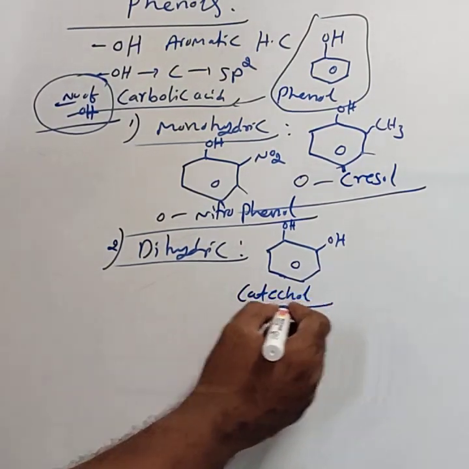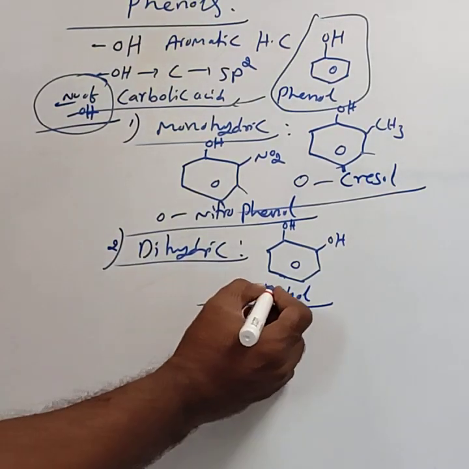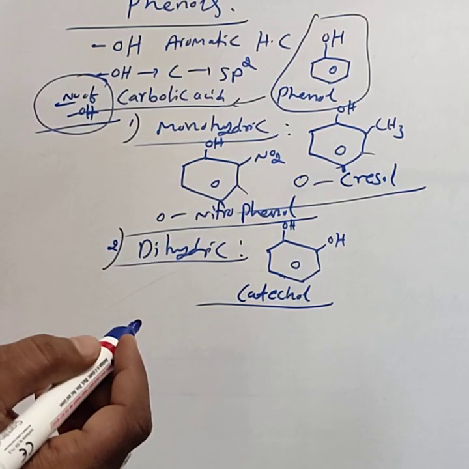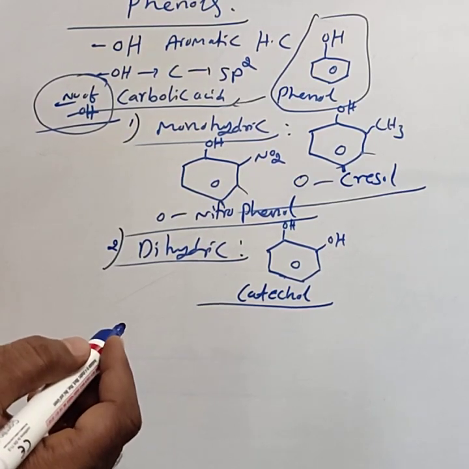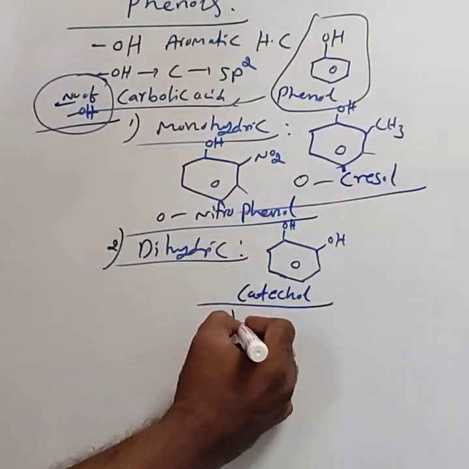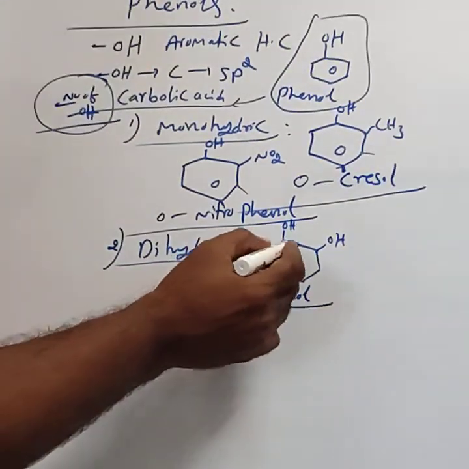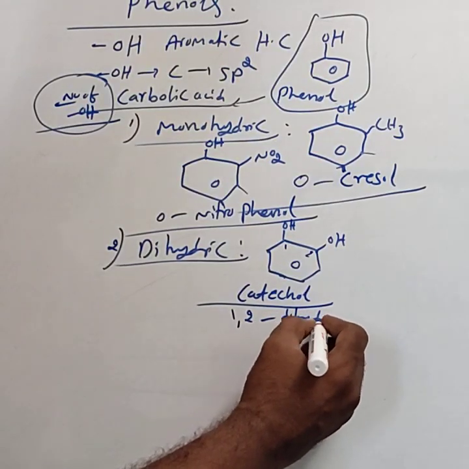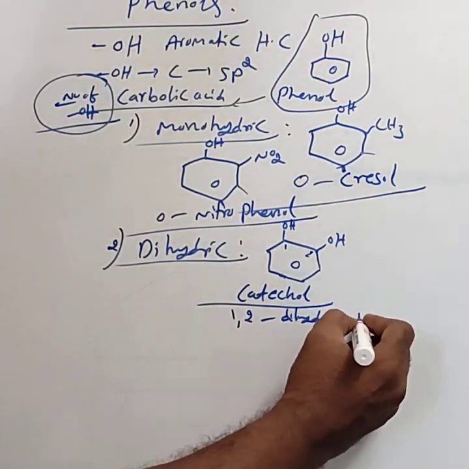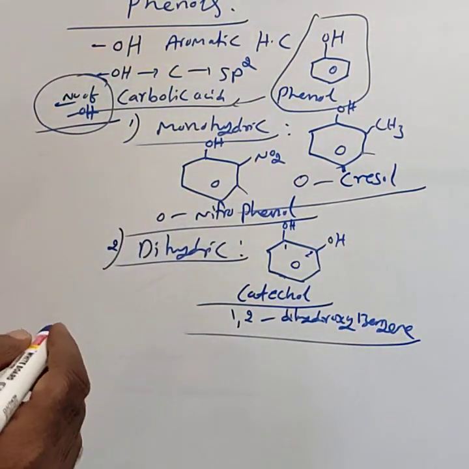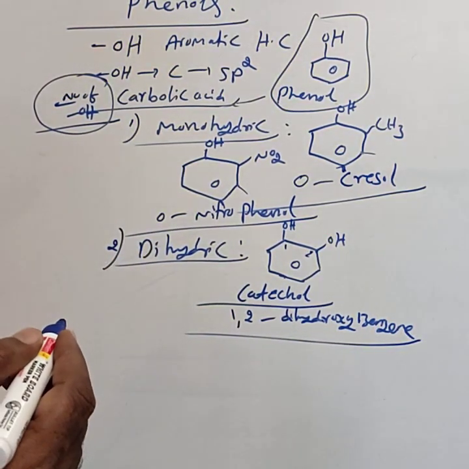You have to follow these names. Catechol means orthohydroxyphenol, or 1,2-dihydroxybenzene. This is 1, this is 2. This is commonly called catechol.